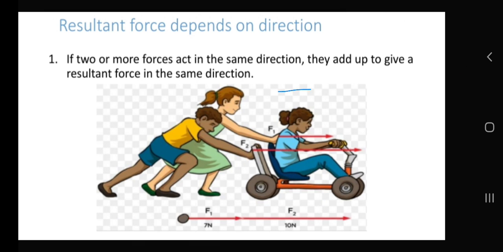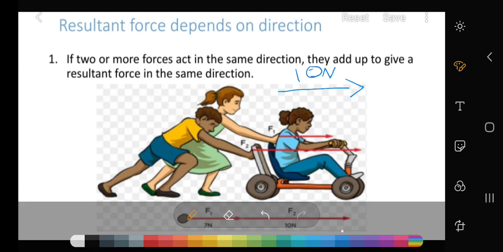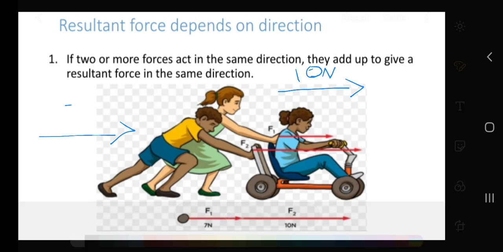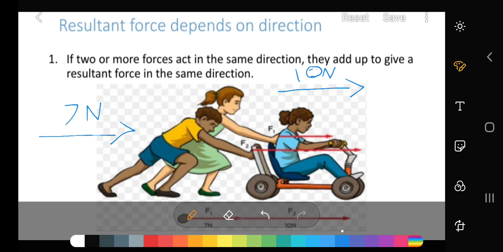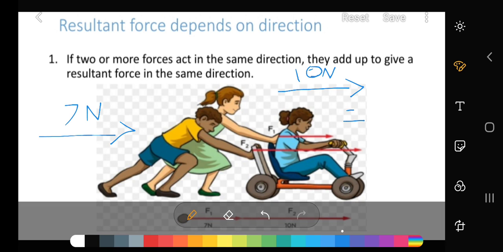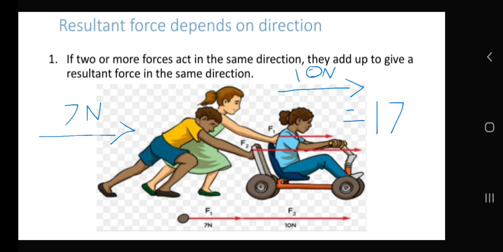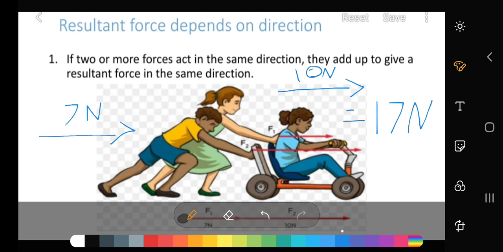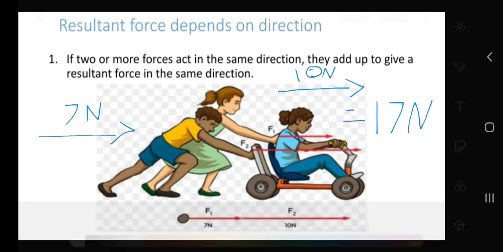This person is applying force in this direction with 10 Newton, and this one is applying force of 7 Newton. Since these two people are applying force in the same direction, the vector sum will be the net force, which is equal to 17 Newton. Both are applying the force in the same direction, so the total force will also be in this direction.